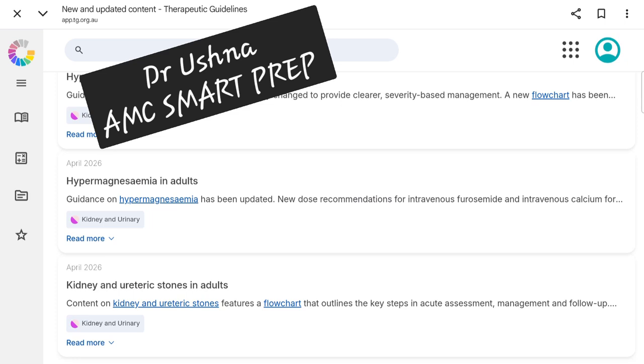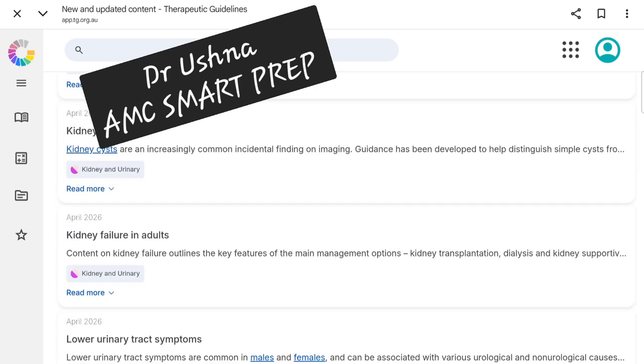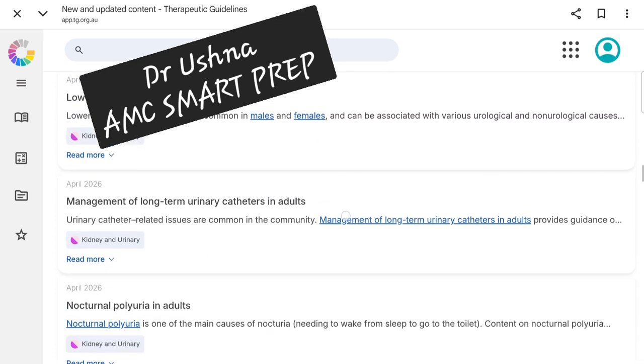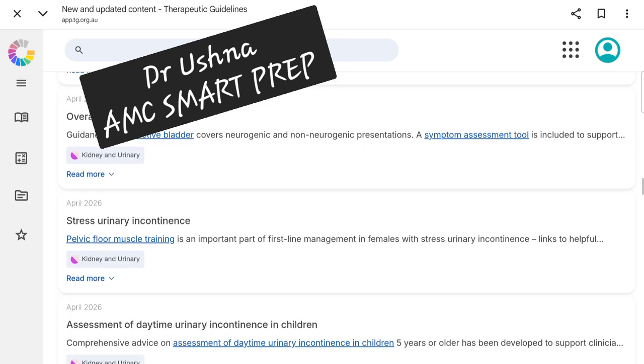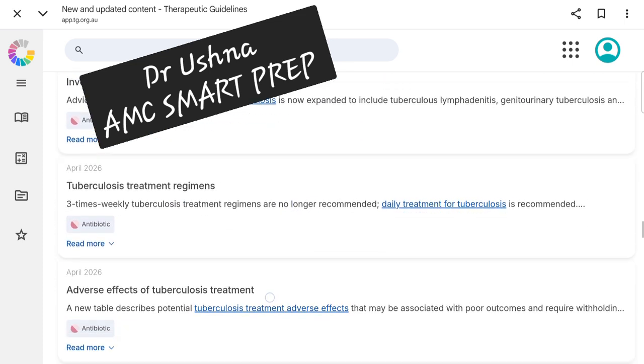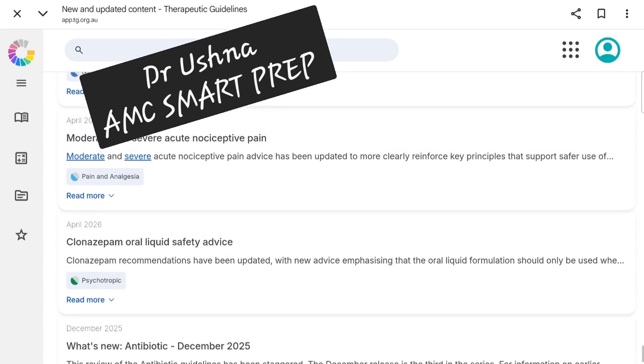There are very few little changes that therapeutic guidelines has updated in the 2026 year. So you should be familiar with all these topics, like kidney cyst and the kidney failure in adults, UTI and your UTI management, nocturnal polyuria, overactive bladder, and there is a list of topics. There are so many topics which have been updated, and you can see these are all your 2026 related updates. You should be familiar with all these updated guidelines.